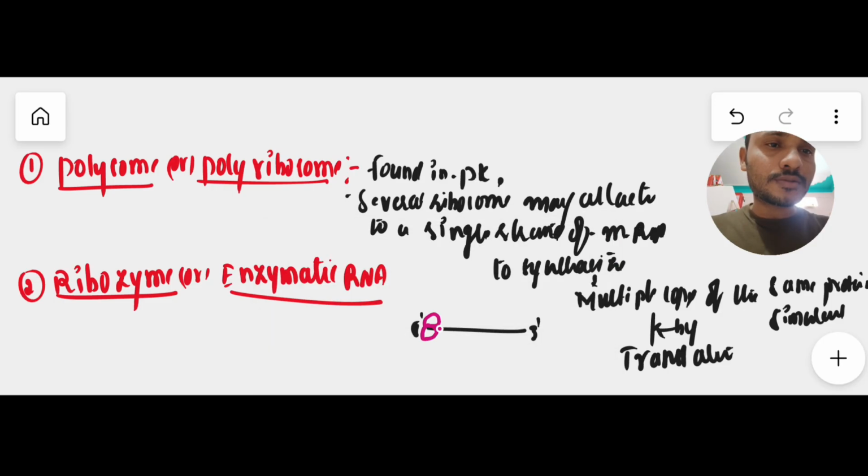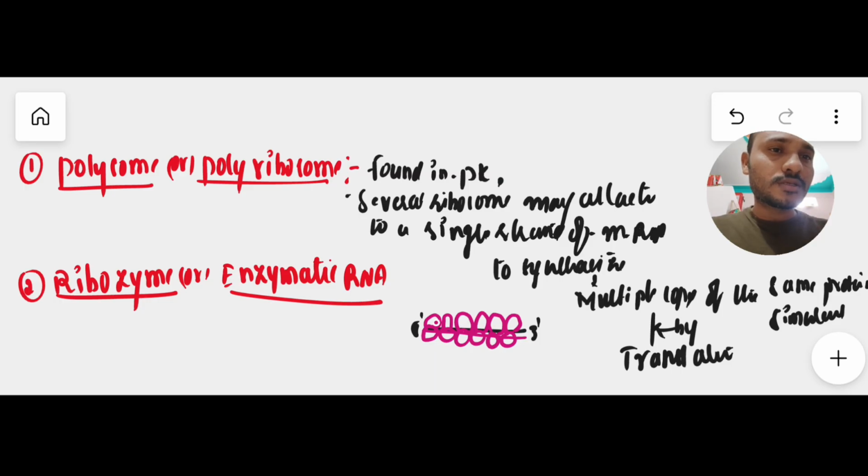Larger subunits, smaller, larger, smaller and larger, like this. So there are several ribosomes, both smaller subunits and larger subunits, attached to this single strand of mRNA to synthesize multiple copies of the same protein simultaneously, because this mRNA undergoes translation to synthesize its respective protein.